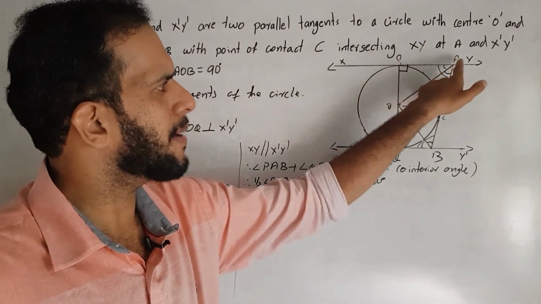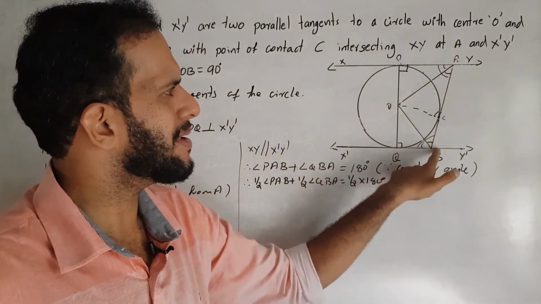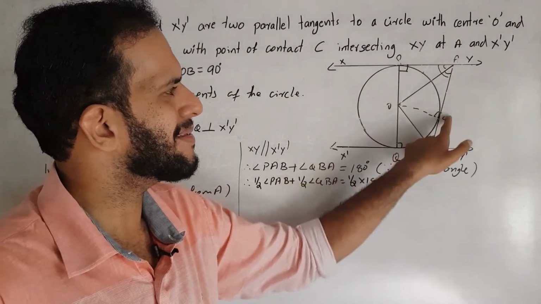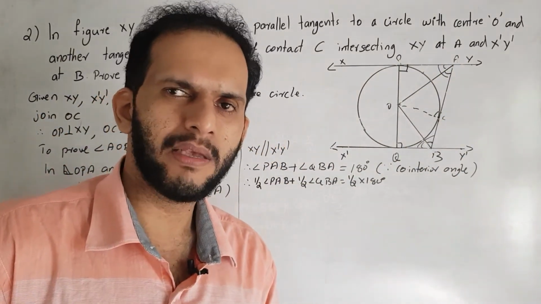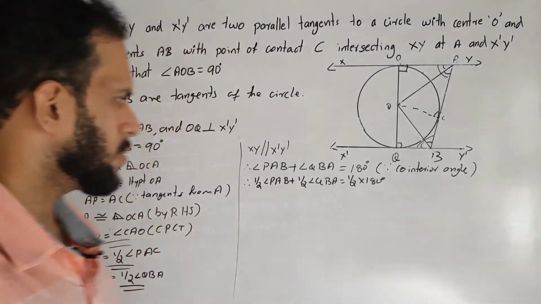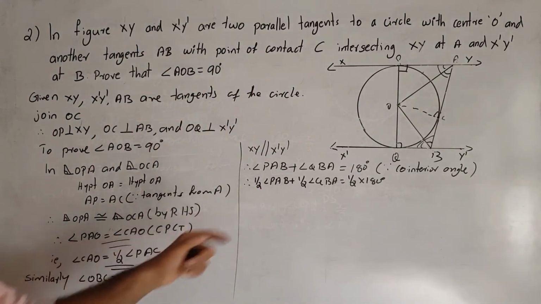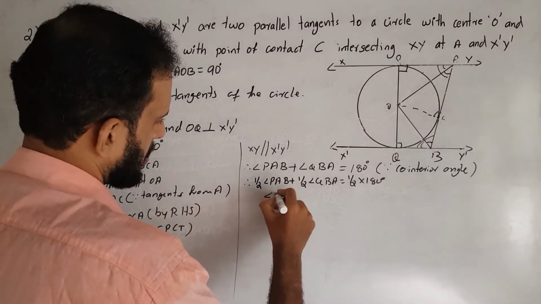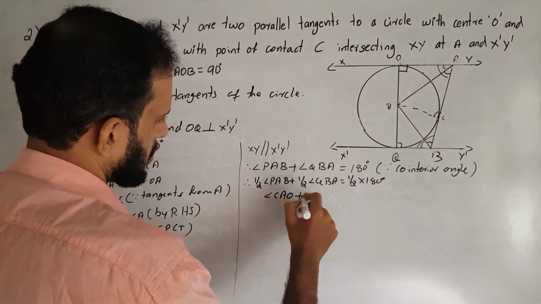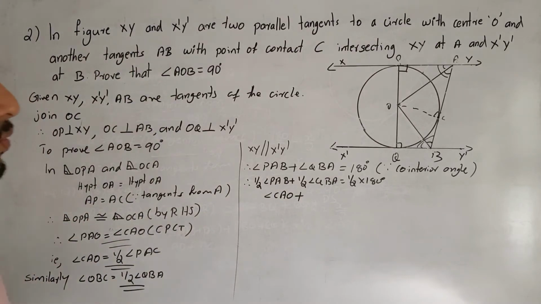Half of angle PAB. PAB is the same as PAC, right? Angle PAB and angle PAC are the same. So what is half of angle PAB? That is angle CAO. Angle CAO plus what is half of angle QBA?